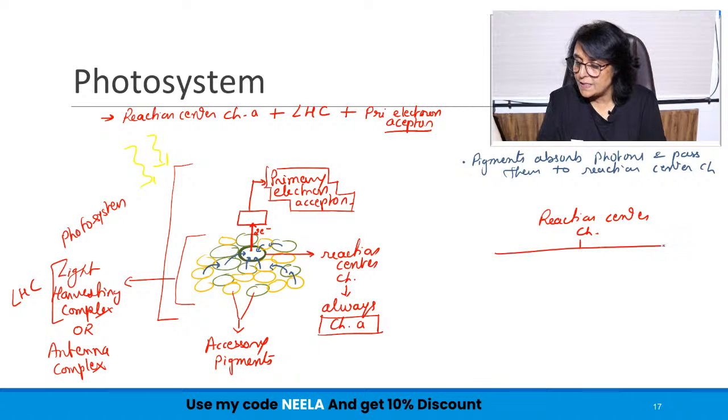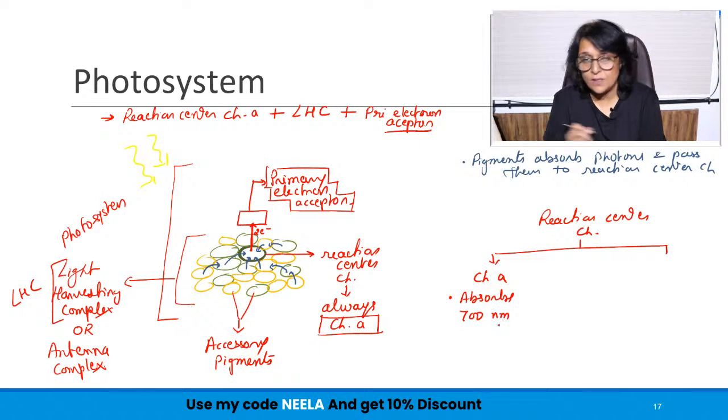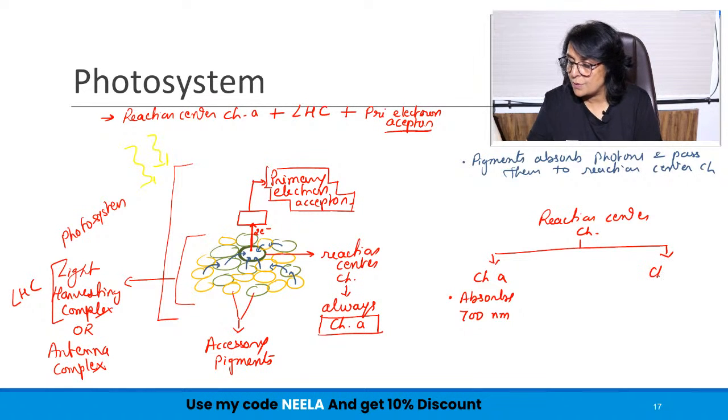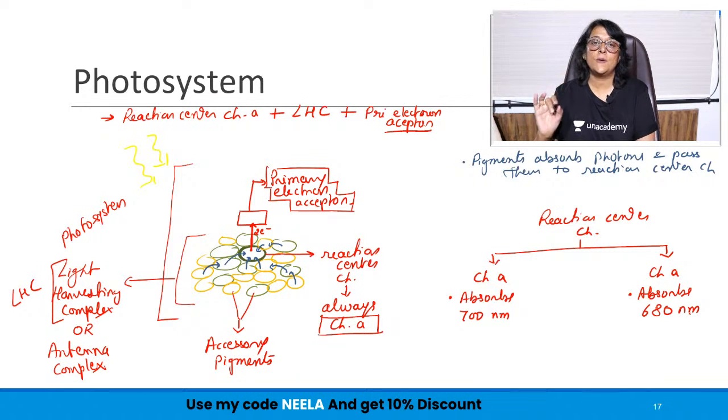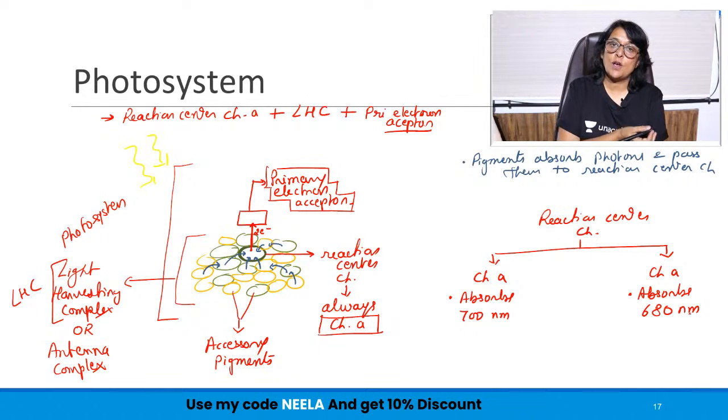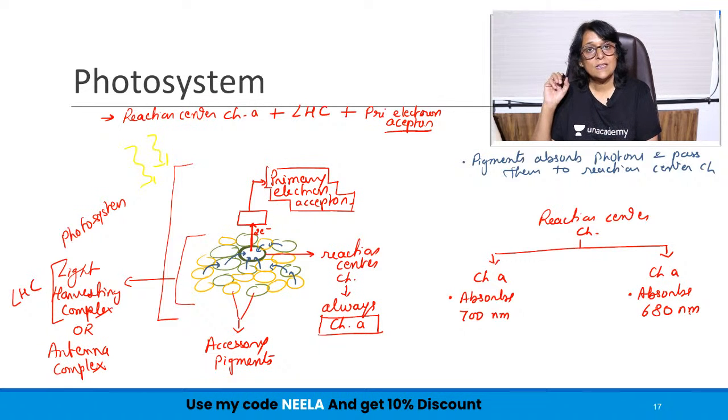One chlorophyll A, which is also a reaction center chlorophyll, absorbs 700 nanometers, and one chlorophyll A, also a reaction center chlorophyll, absorbs 680 nanometers. So there are two types of chlorophyll A molecules. Both are going to be reaction center chlorophylls, but their capacity is different. One absorbs 680 nanometers, the other absorbs 700 nanometers.